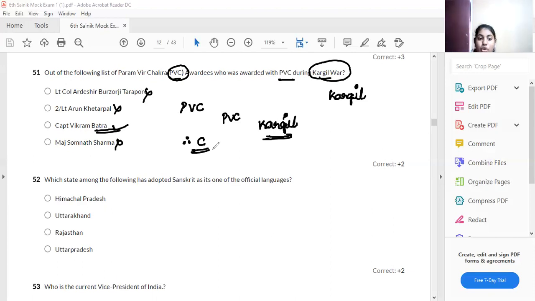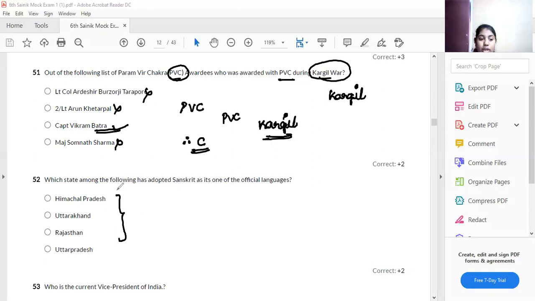The next question, which state among the following adopted Sanskrit as the official language? For example, Karnataka, the official language is Kannada. Like Tamil Nadu, the official language is Tamil, Telugu, Andhra Pradesh, Telugu.